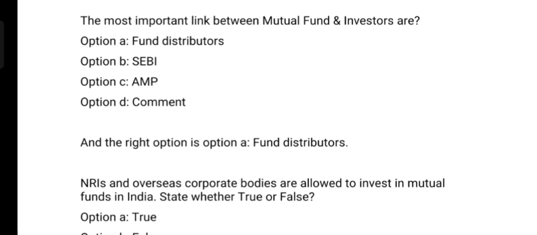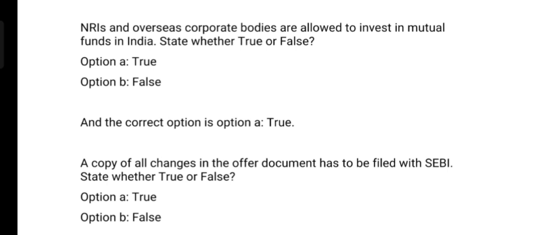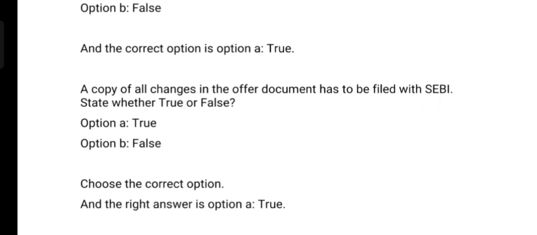The most important link between mutual funds and investors is: Option A, fund distributor; Option B, SEBI; Option C, AMC; Option D, custodian. And the correct answer is Option A, fund distributor. NRIs and overseas corporate bodies are allowed to invest in mutual funds in India. State whether it is true or false. And the correct answer is Option A, it is true. A copy of all changes in the offer document has to be filed with SEBI. State whether it is true or false. The correct answer is, it is true.